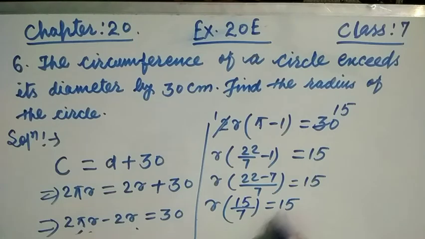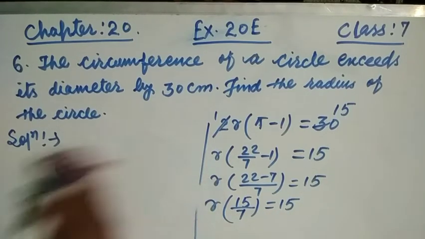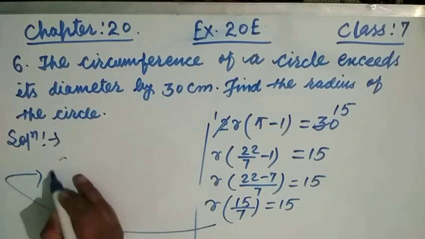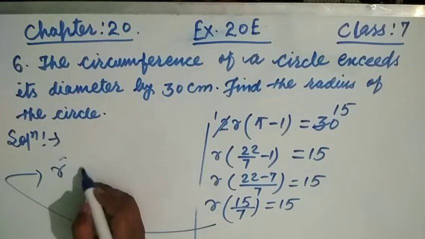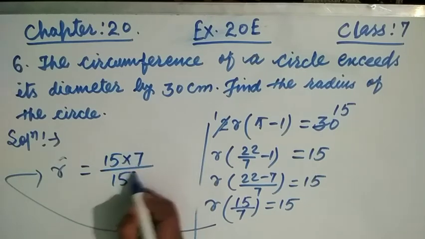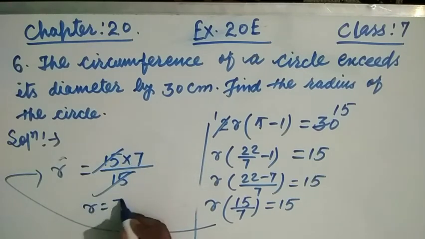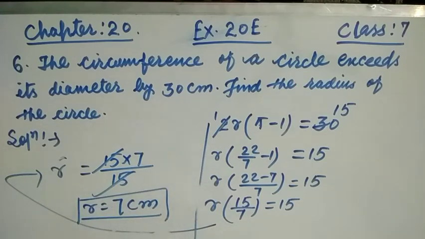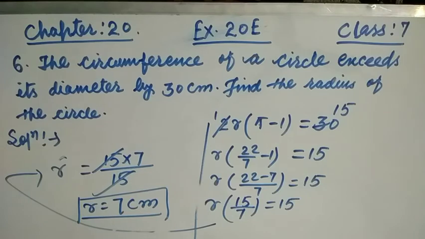Okay, now friends, this r becomes, r is equal to 15 multiplied by 7 divided by 15. So 15 will get cancelled. r is equal to 7 centimeter. So this is your required answer. I hope friends you will understand. Now see the next question.